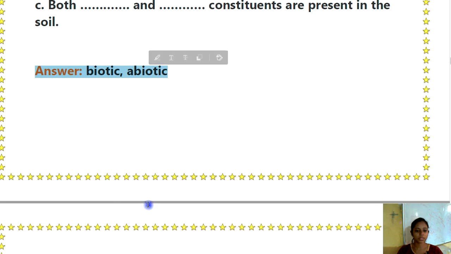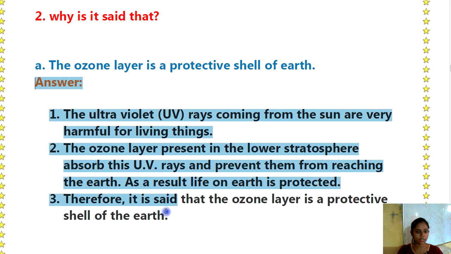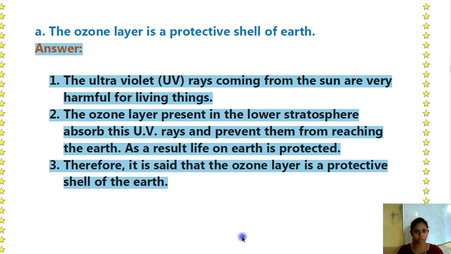Okay. Next is question number 2. Why is it said that A. The ozone layer is a protective shell of the earth. Answer is the ultraviolet, meaning UV rays coming from the sun are very harmful for living things. The ozone layer present in the lower stratosphere absorbs these UV rays and prevents them from reaching the earth. As a result, life on the earth is protected. Therefore, it is said that the ozone layer is a protective shell of the earth.